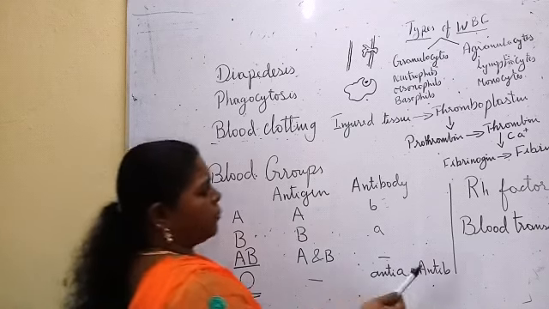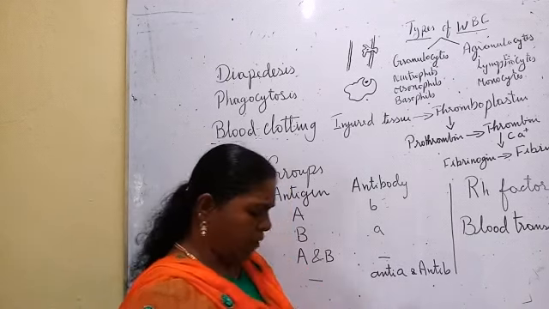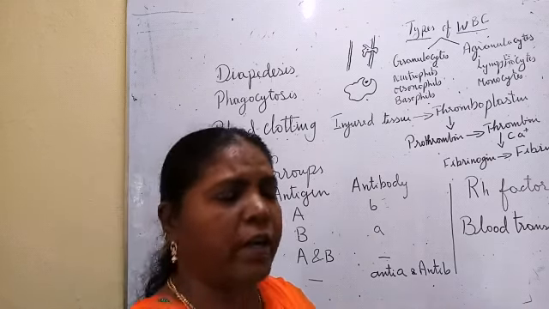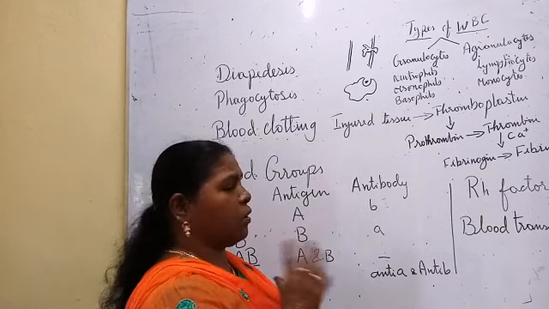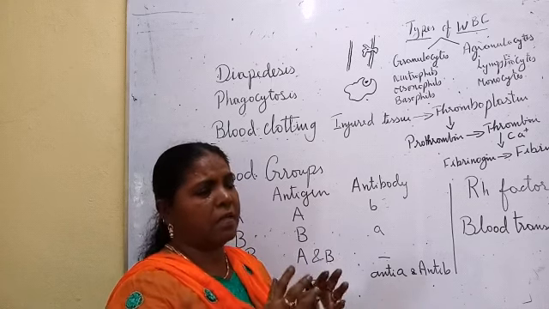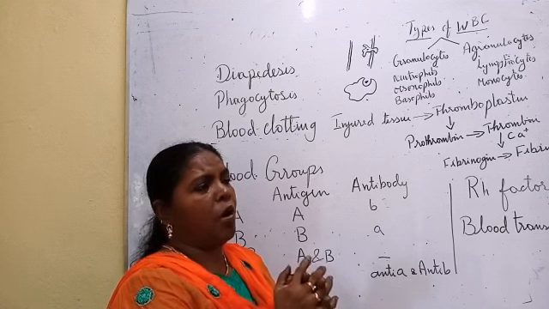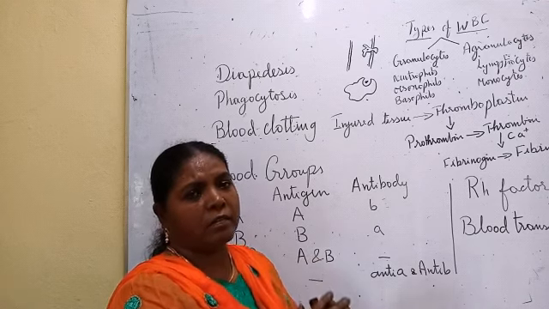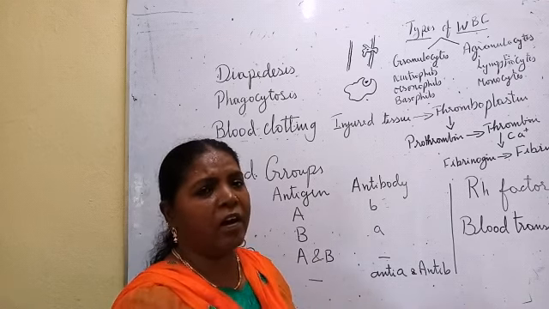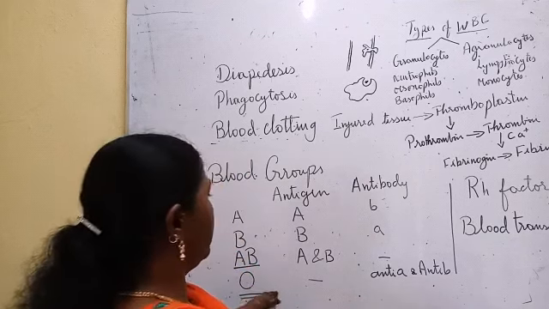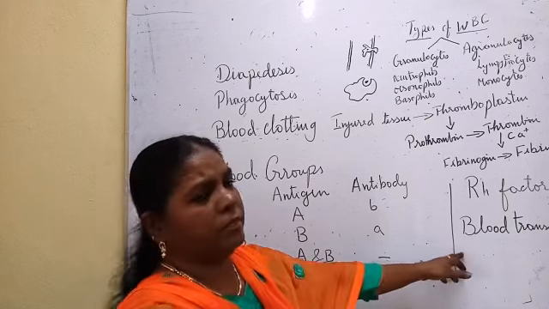Suppose we give the wrong blood group in a blood transfusion, positive and negative mismatched, what will happen? The blood clots, the RBCs clump and form clots that will go and destroy the main parts like the heart, brain and so on. It leads to death, so we should be very careful in blood transfusion.